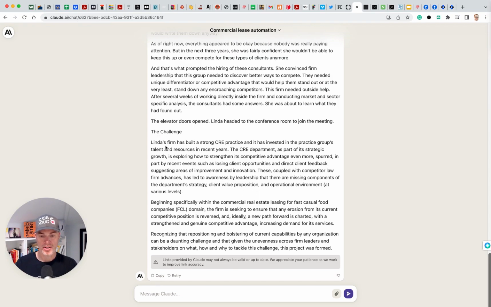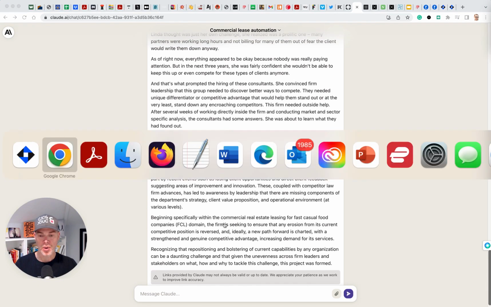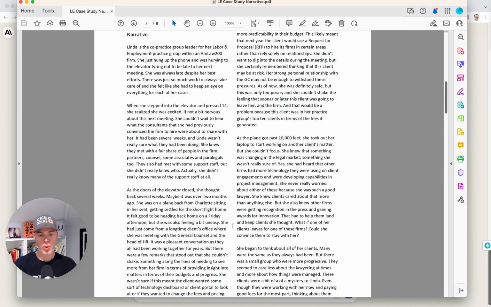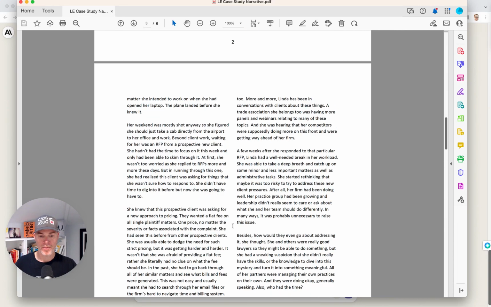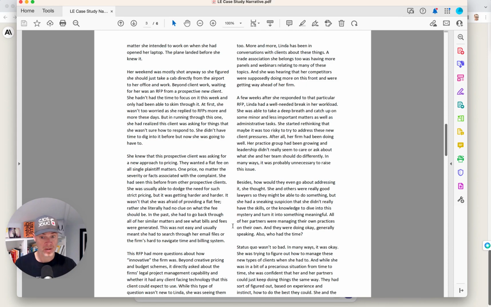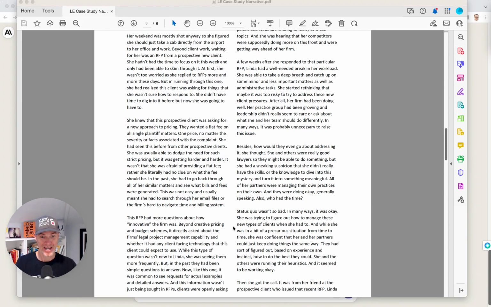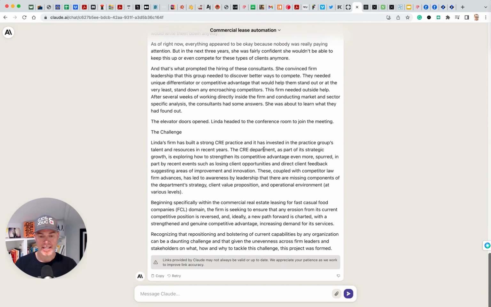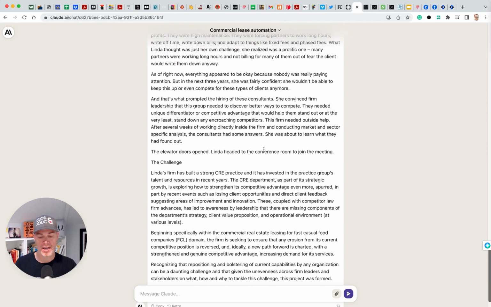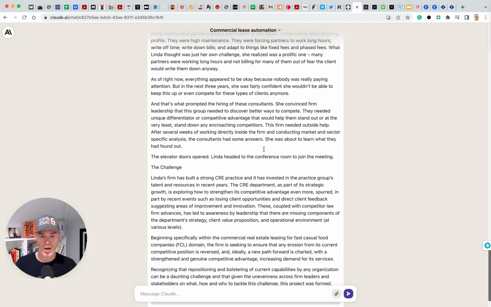So here, the challenge, Linda's firm has built a strong CRE practice, commercial real estate practice, right? And it basically talked about the fast casual food companies domain and really started to break down the nuances of that practice versus what's in the original case study, which is the nuances of employment single plaintiff litigation practices. It's just truly remarkable. And because this is my own work, I authored it, I own the copyright and all that, I could change this to really fit any context. This is a teaching instrument. This is a way to adjust the teaching material to fit the audience.